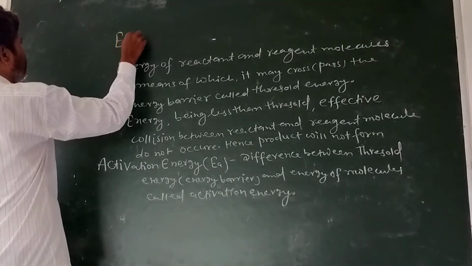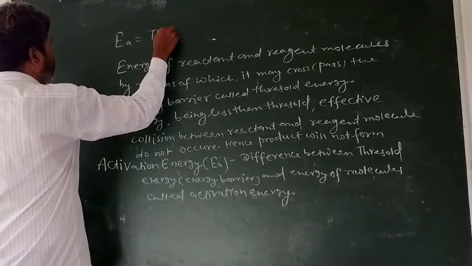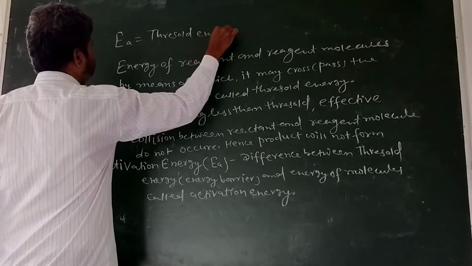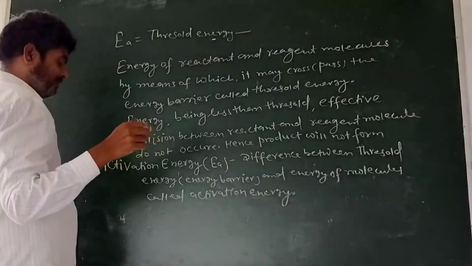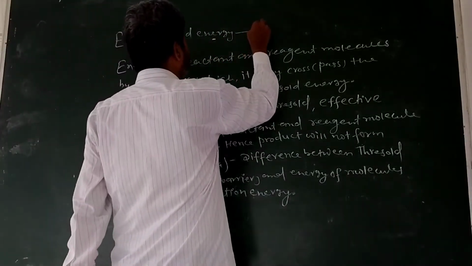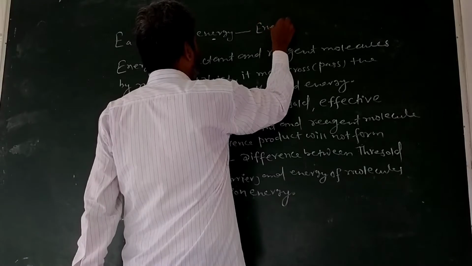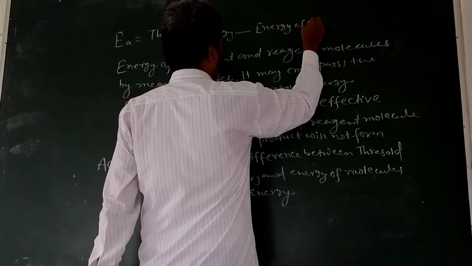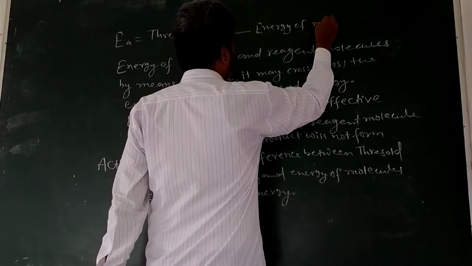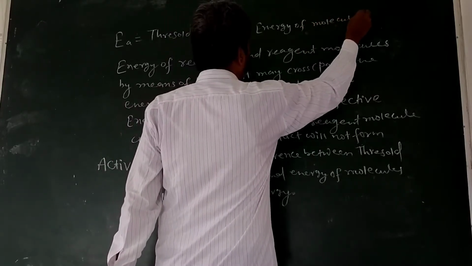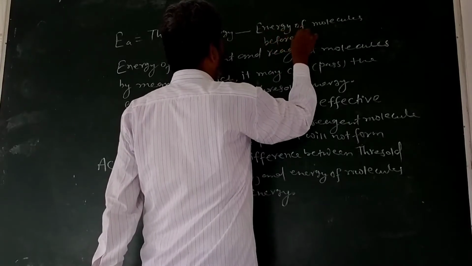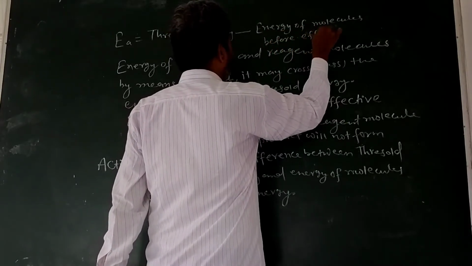EA is equal to threshold energy minus the energy of molecules before effective collision.